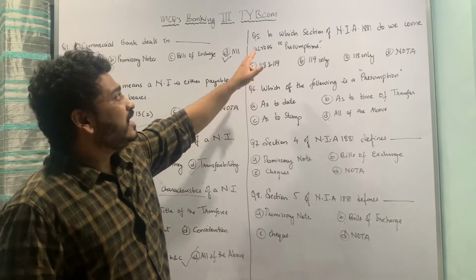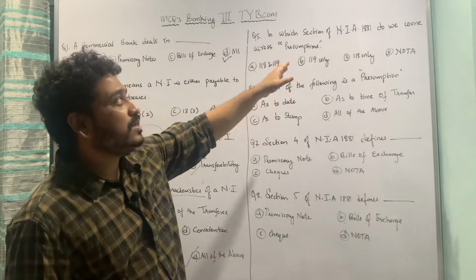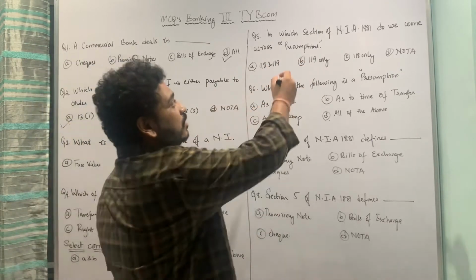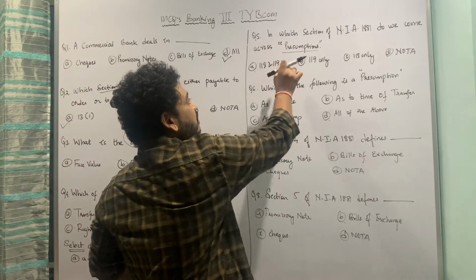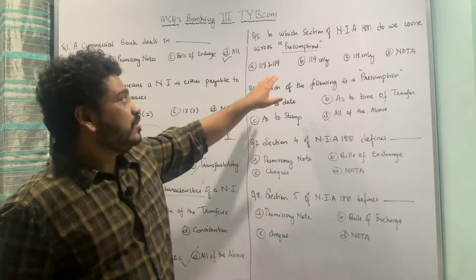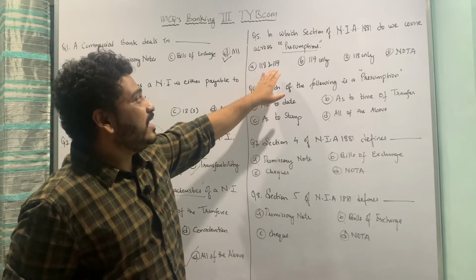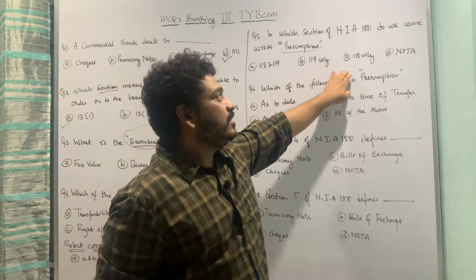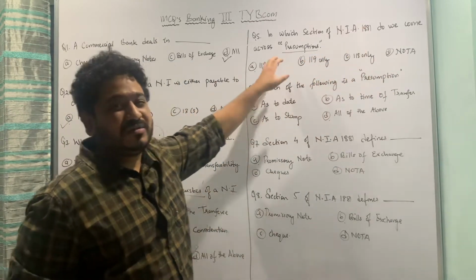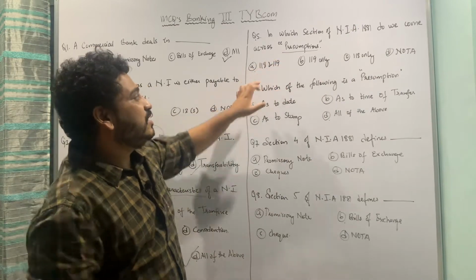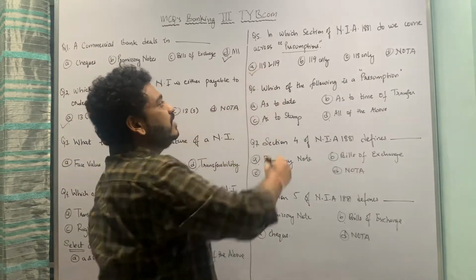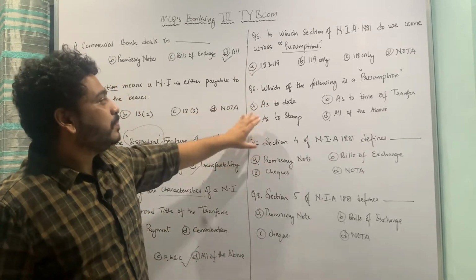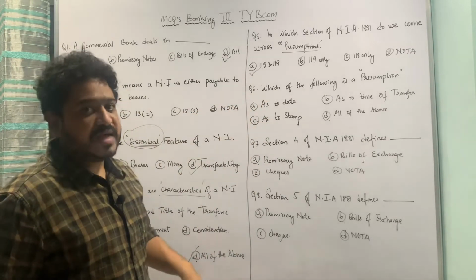In which section of the Negotiable Instruments Act of 1881 do we come across something called as presumptions? So it is section 118 and 119, only 119, only 118, and none of the above. So here the correct answer is presumption reflects in two sections, which is 118 as well as 119. So this is the correct answer, option A. Let us now move to the sixth MCQ which I have for you here.